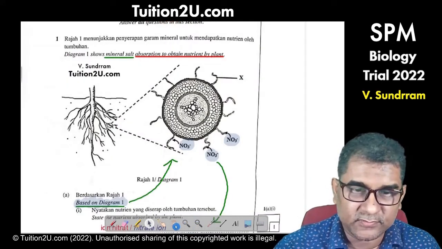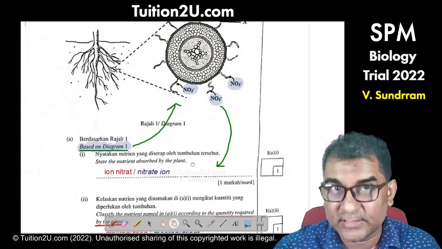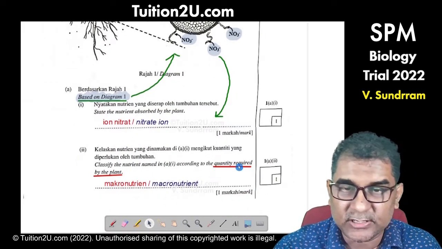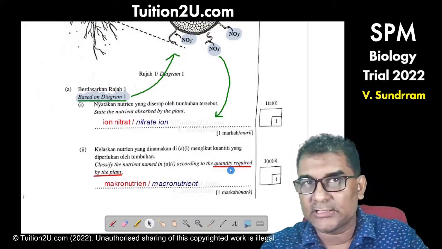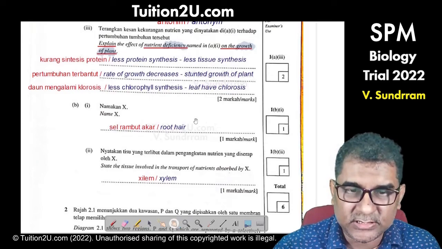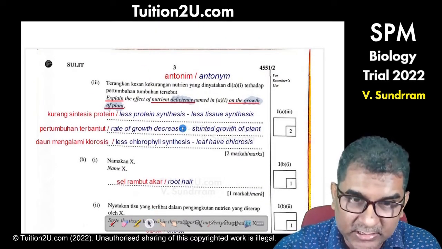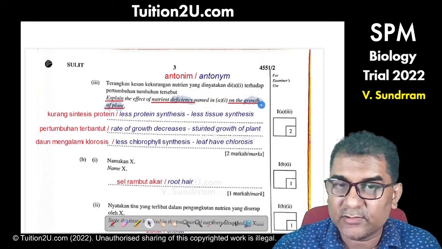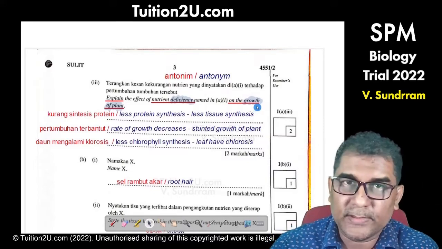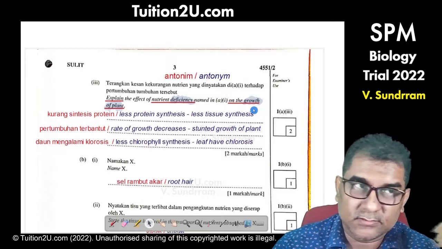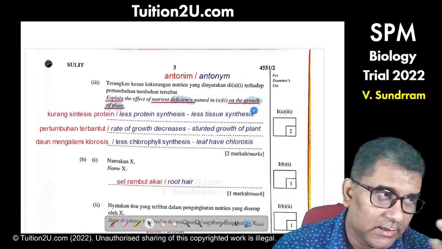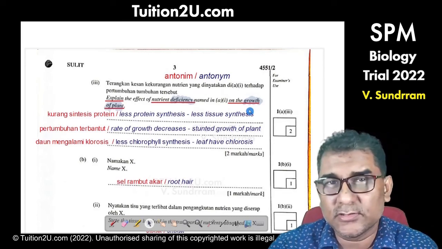If you note, we got the first answer from the diagram. The second answer is the clue given, quantity. If you need large quantity, it is a macronutrient. For the third answer, one of the answers is already in the question: effect to the growth, the plant has stunted growth. We just have to make sure we relate it to nitrogen. Less protein synthesis, less tissue synthesis, lower rate of growth, stunted growth.